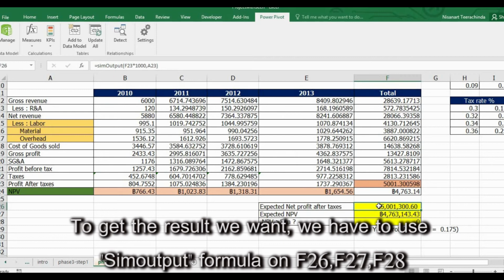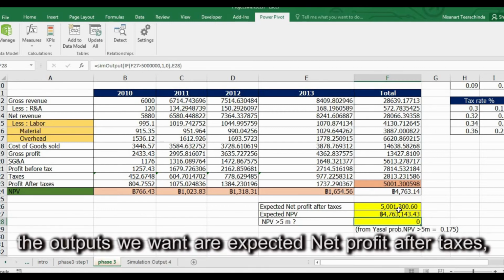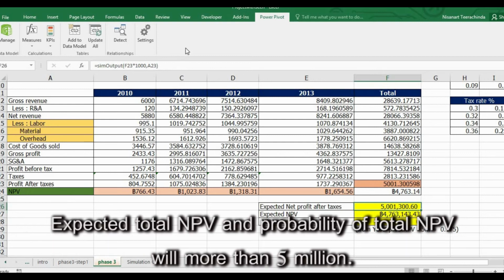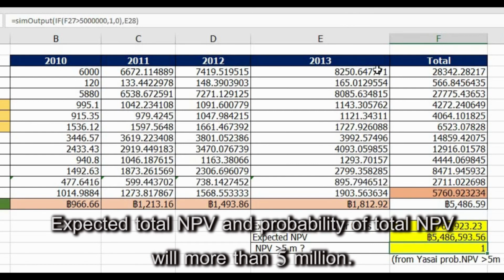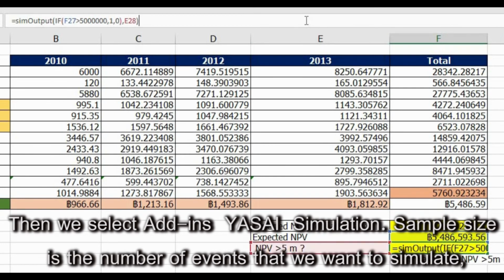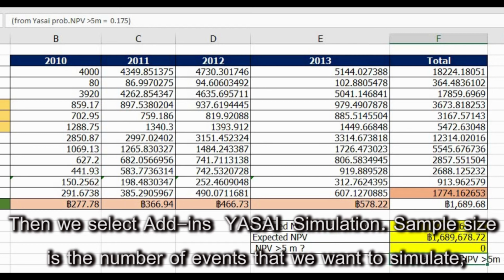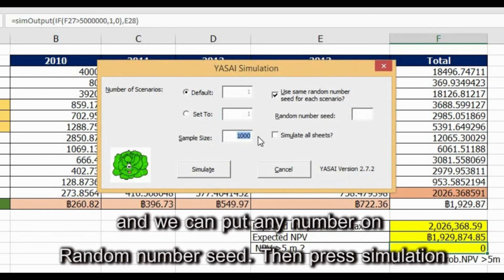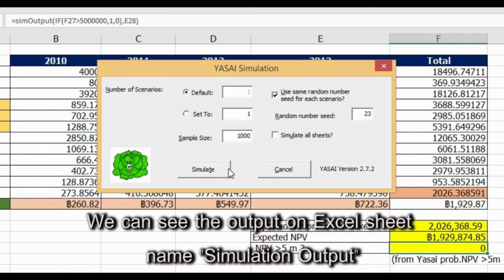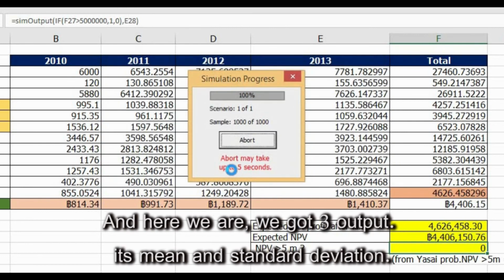To get the results we want, we use the sim output formula on F26, F27, and F28 to simulate the output. The outputs we want are the expected net profit after taxes, the expected total NPV, and the probability that total NPV will be more than 5 million. Then we select Add-ins, Yusei Simulation. Sample size is the number of events that we want to simulate. Here we want to simulate 1,000 times, and we can put any number in the random number seed. Then press Simulation. We can see the output on the Excel sheet named Simulation Output, and here we are.